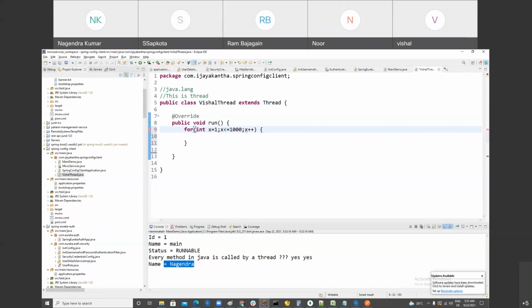So I want to say here System.out.println, and here you can write discount. Please, if there is any confusion, let me know, I'll help you. Basically, I want to show you parallel execution, Vishal. So this is one thread, and the second thread I'm going to make.